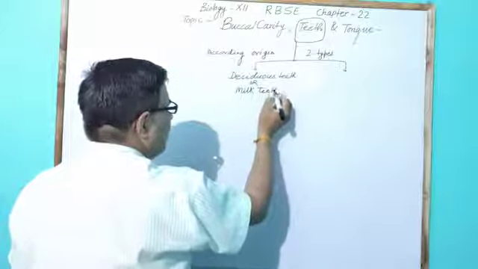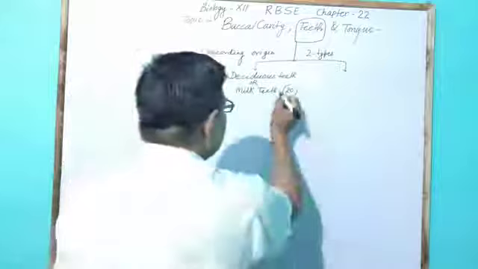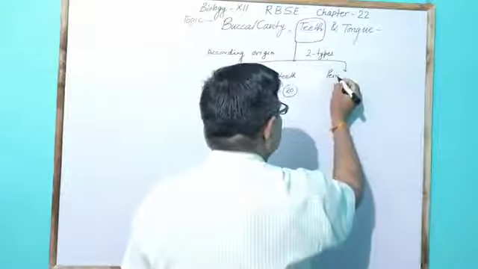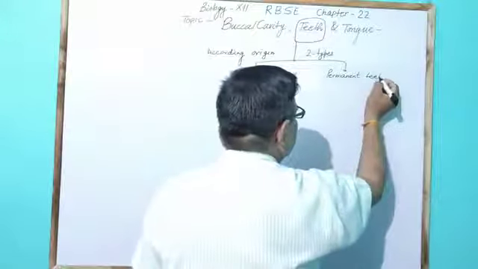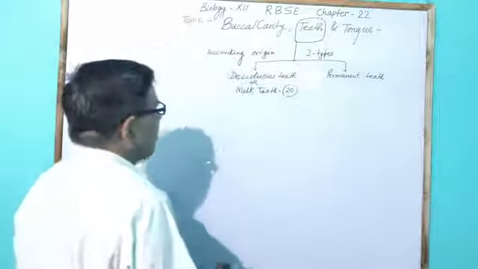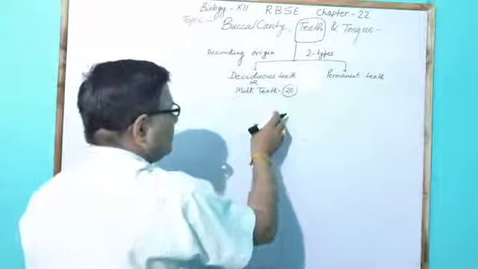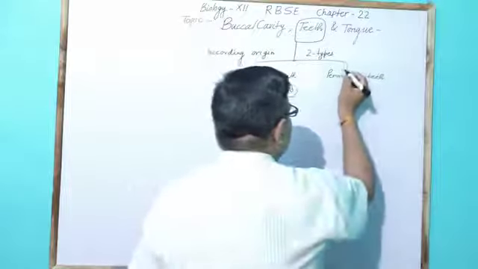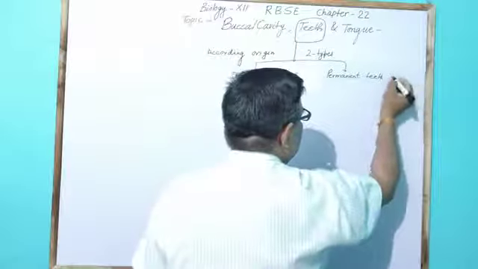Milk teeth are 20 in number, and the other teeth are called permanent teeth. These permanent teeth are developed after the deciduous teeth fall.